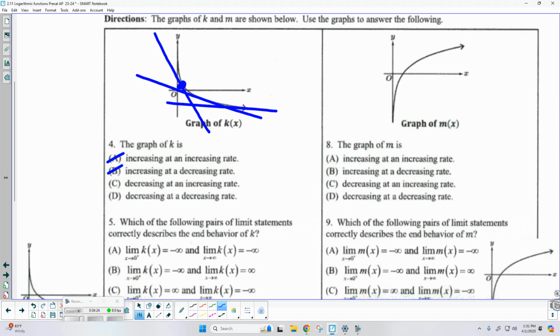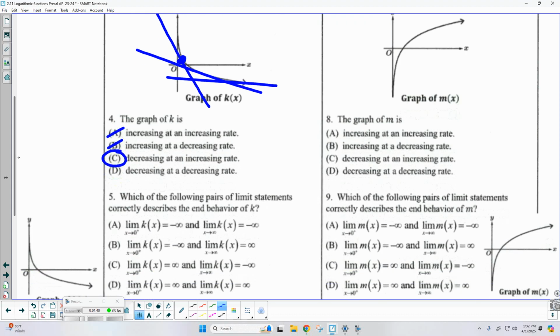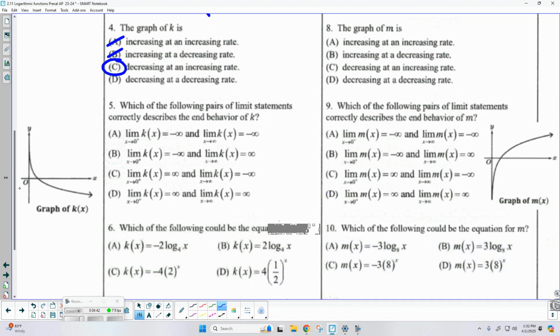Larger. There we go. Yeah, 0 is bigger than any negative value. So it's a decreasing function at an increasing rate. Remember, when it has that word rate, it is talking about slope, the rate of change. Okay, good. Now, I went ahead and copied another copy of that graph of K right there, so I don't have to keep scrolling up and down.